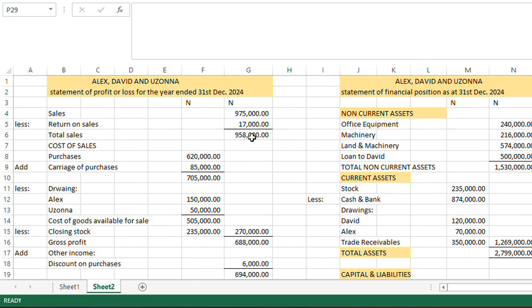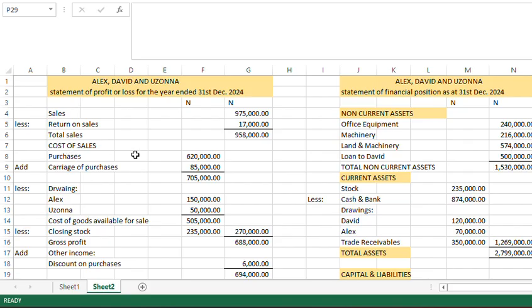Return on sales is return inwards. You can see it, it's either you see return on sales or you see return inwards. When you say return inwards, it's the same thing as return on sales, because that return is coming in. When you see return outwards, it's the same thing as return on purchases. So the return is going back to the supplier.